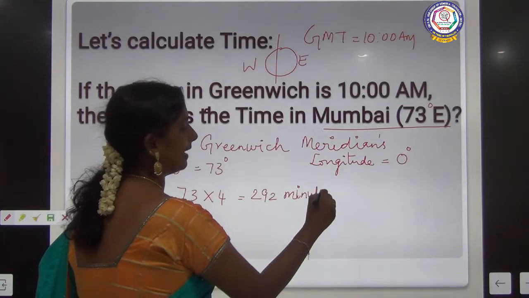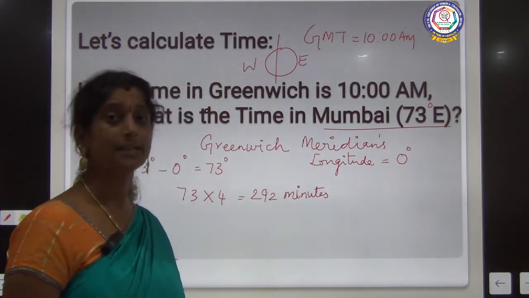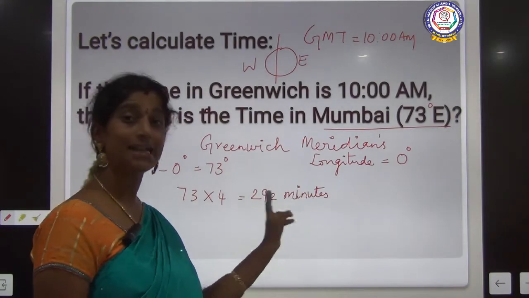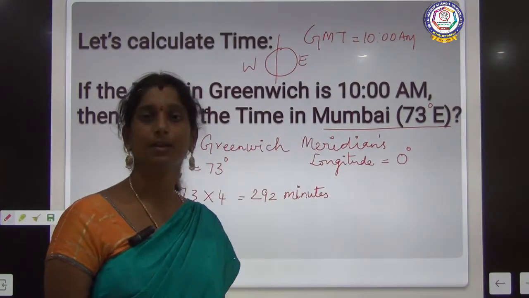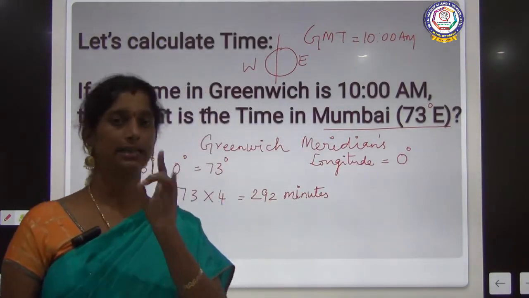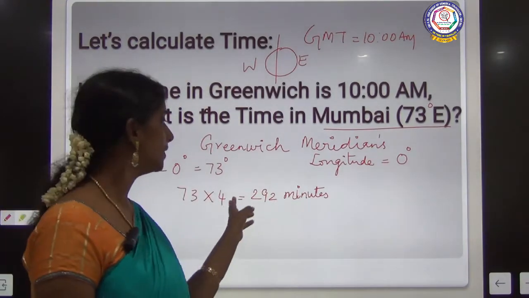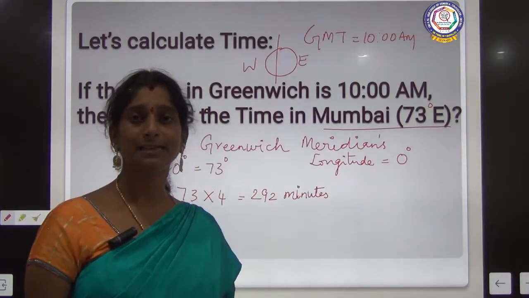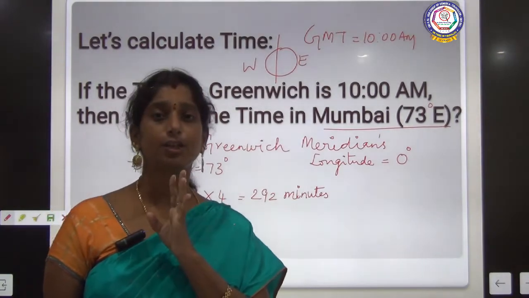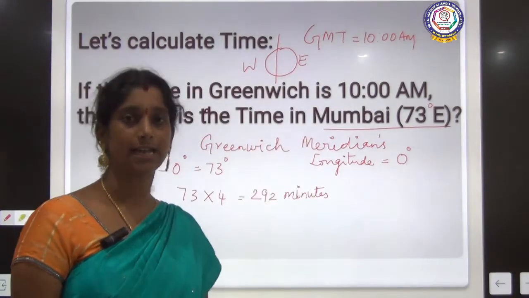We will get it directly in minutes. So 292 minutes ahead of 10 a.m. Greenwich time is 10 o'clock in the morning. So the time in Mumbai is plus 292 minutes after this 10 a.m.